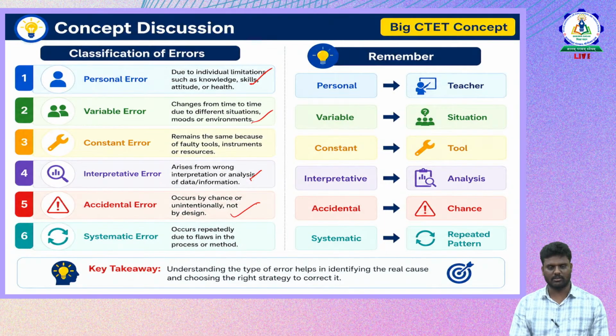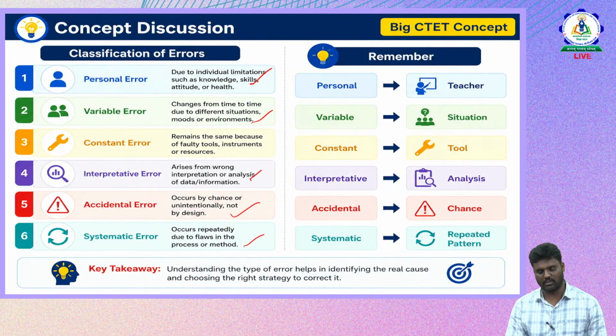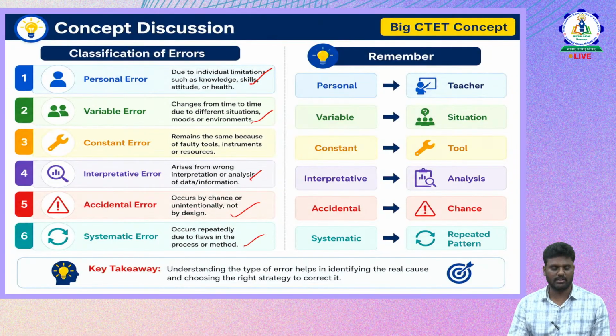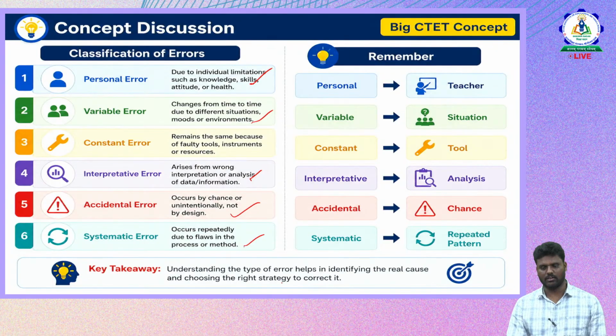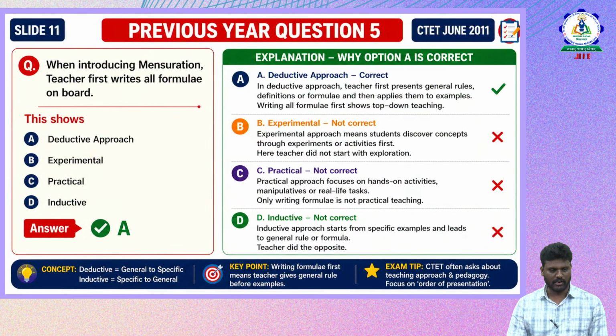Systematic error occurs repeatedly due to flaws in the process or method. When you commit the mistake in the process, a systematic error has occurred. Understanding the type of error helps in identifying the real cause and choosing the right strategy to correct it.